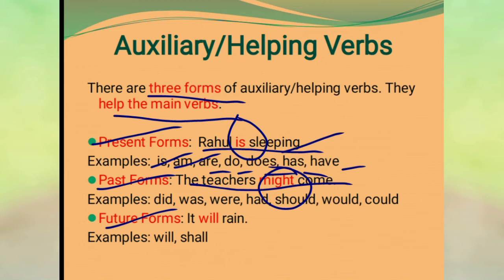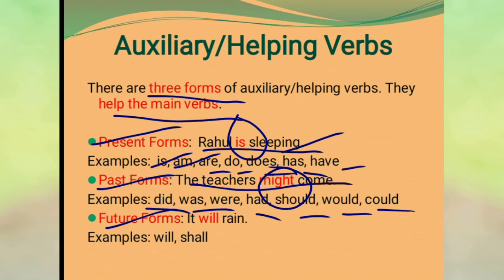Here the word in red color is the past form of the helping verb. Other examples of past form of the helping verb: did, was, had, should, would, and could.